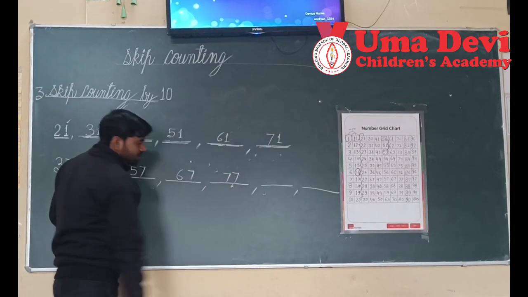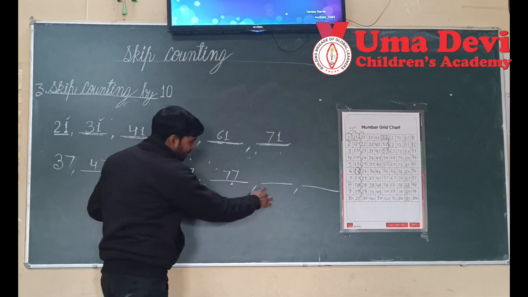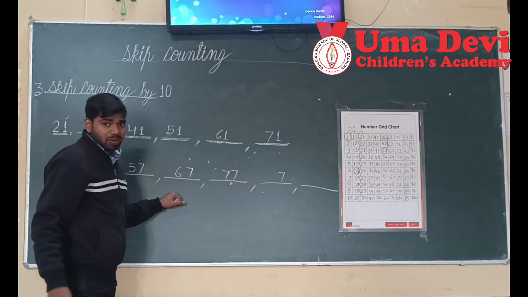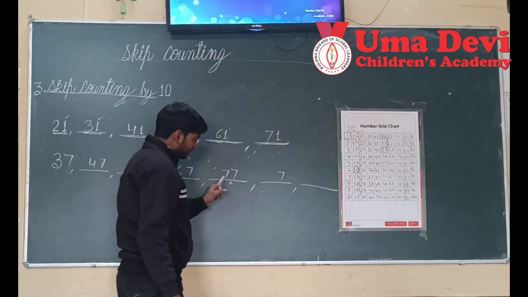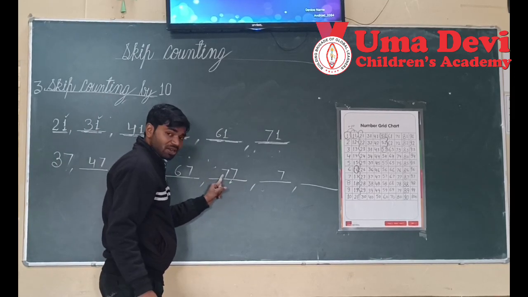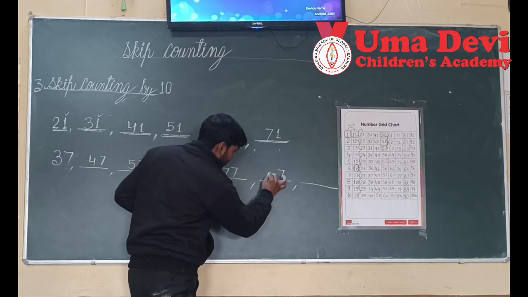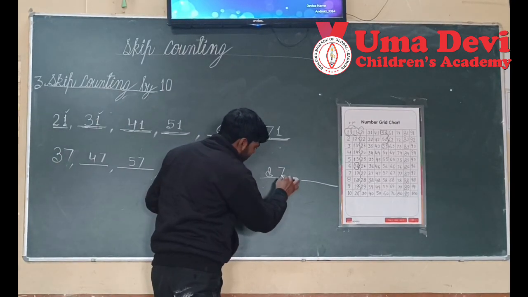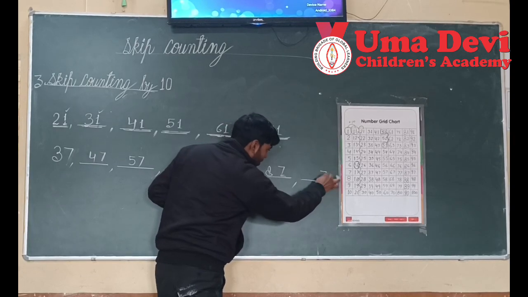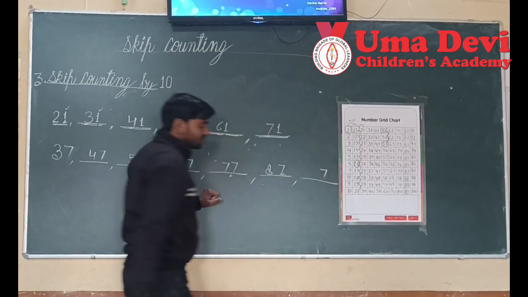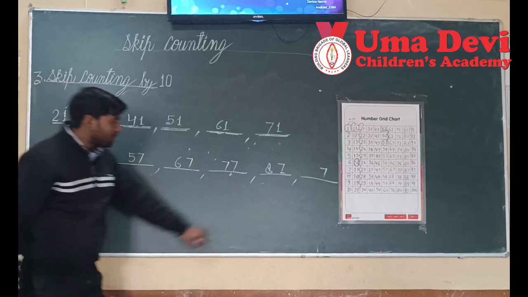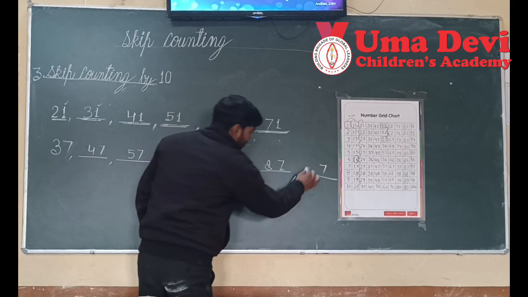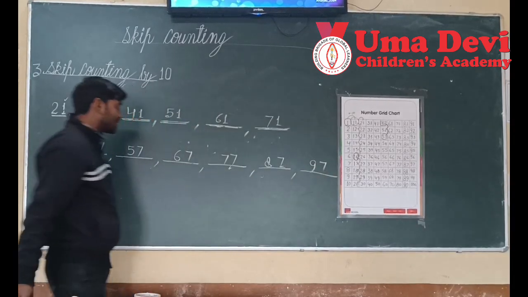So it will be 7, 77. Now what will come here? The ones number will not change, 7 will be here. And the tens digit 7 will change. What will come here? 8. It is 87. And now what will come here? The ones number will not change. So what will come here? 8, and after it what comes? 9. So look here, it's 97.